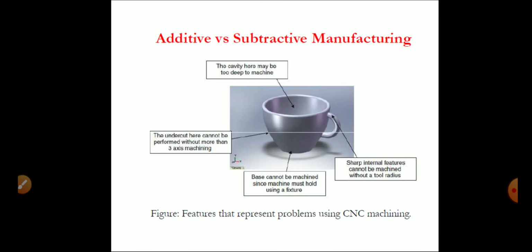Here is another example, the making of a cup, and the difference between additive and subtractive manufacturing. First is the cavity.